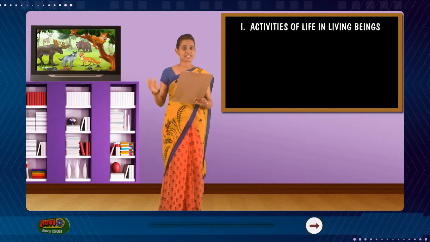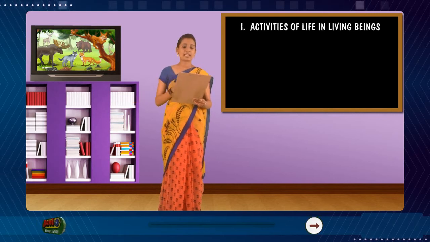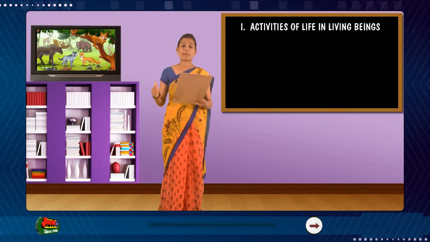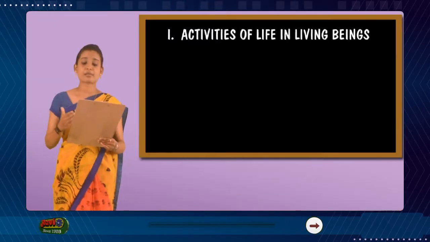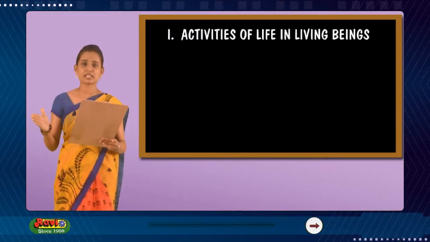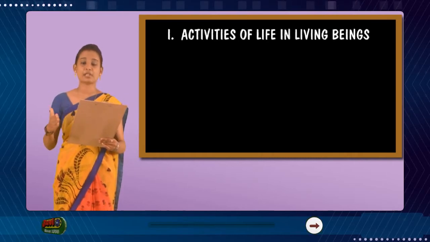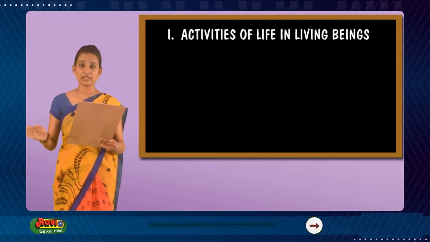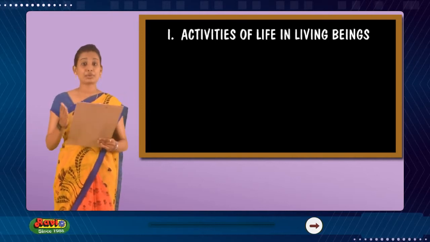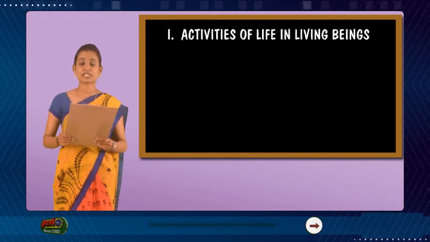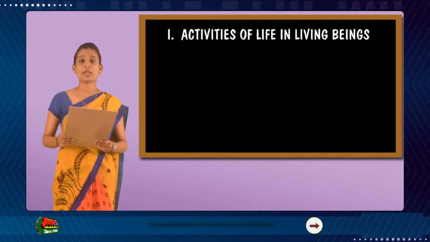All organisms respire. Some just do it differently from others. When living things reproduce, they make new ones. Some reproduce by simply dividing into two parts. Each new part is able to move, feed, grow, and perform the other functions of living. In this unit, you will learn about the activities of life in living beings.